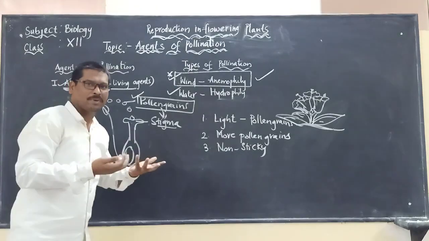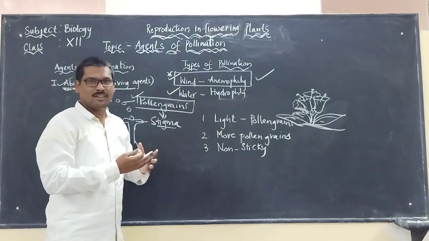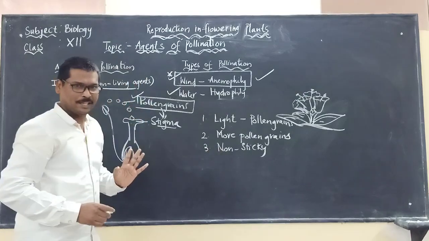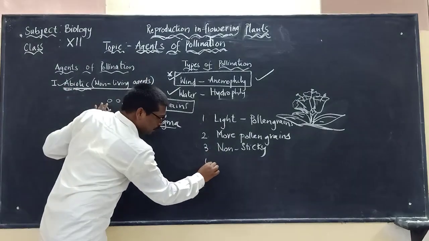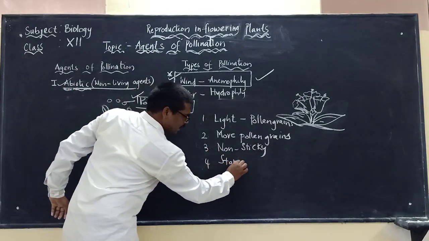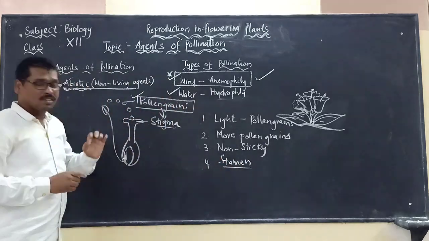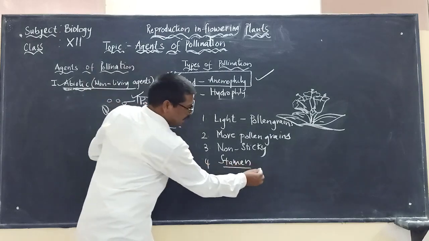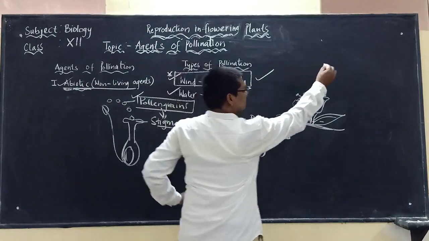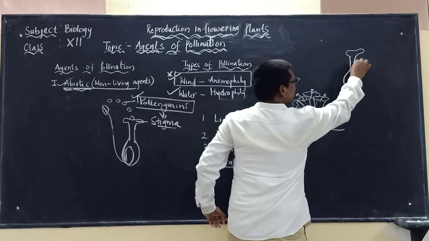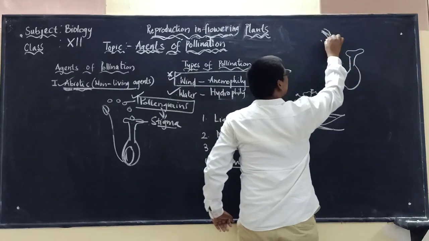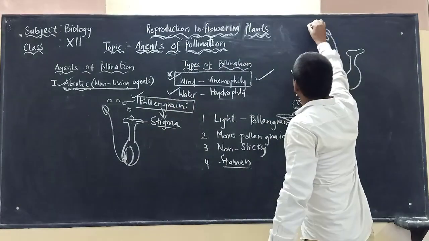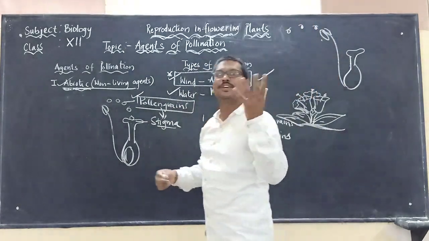If they were sticky, what would happen? They could not be moved with the help of the wind. They would stick onto everything. That's why they are non-sticky. At the same time, if you look at the stamen, even the stamen is large, and it comes out of the flower, so that it can easily release the pollen grains into the wind or air.